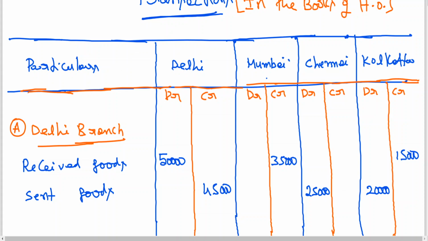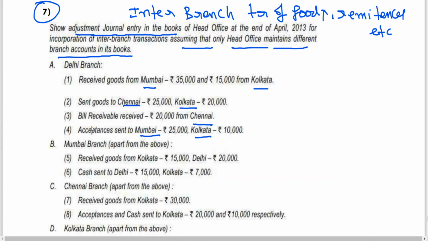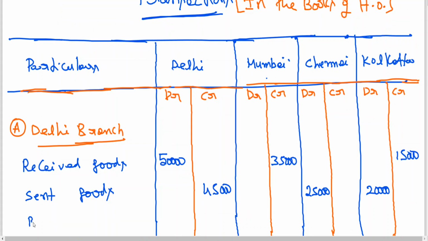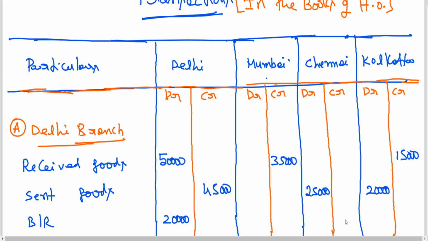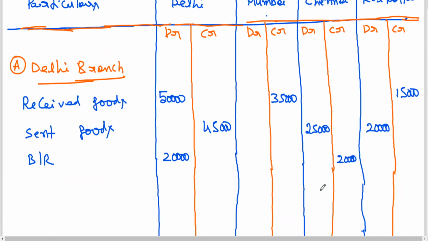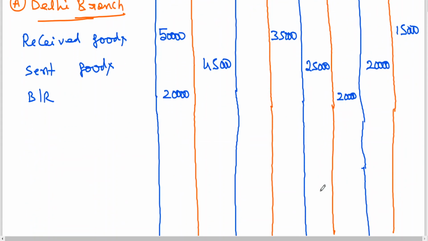Next. Bills receivable received. Who is receiving? Delhi. Who is giving? Chennai. Chennai credit 20,000. Clear to all of you? Then next.